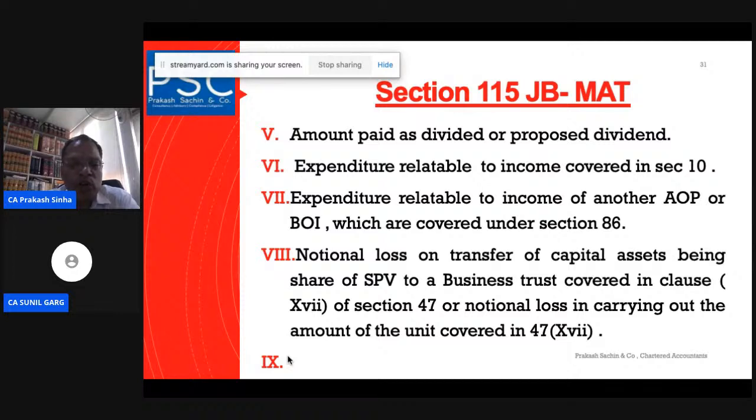This is the computation mechanism. Notional loss on transfer of capital asset, yes, notional loss will also be added back. Notional loss on transfer of capital asset being share of the SPV, or a business trust covered under clause 14 of section 47, or a notional loss on the carrying amount of the unit will also be added back for the purpose of